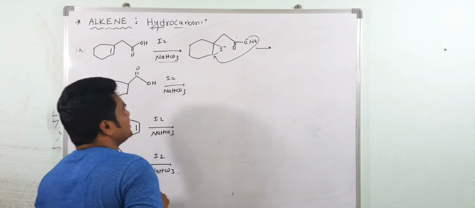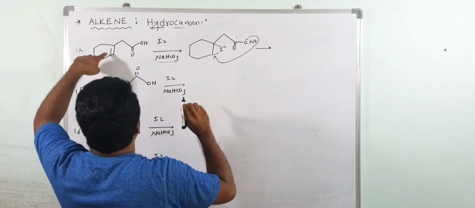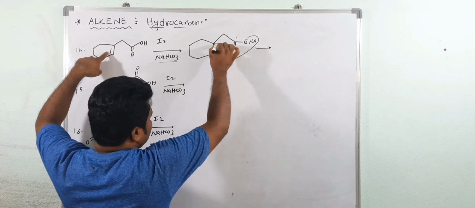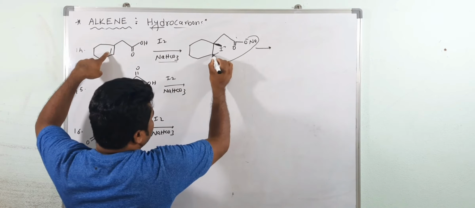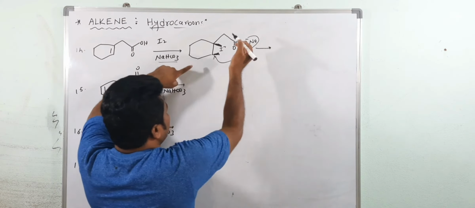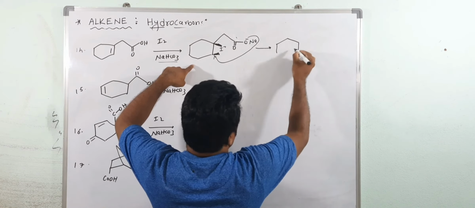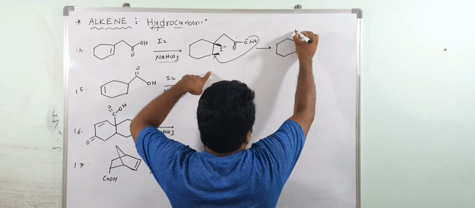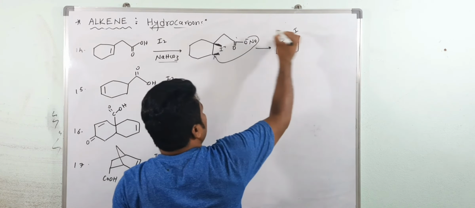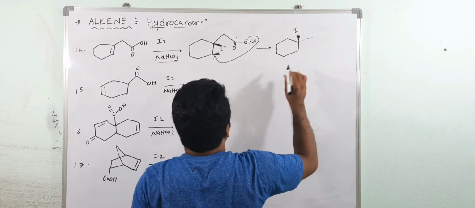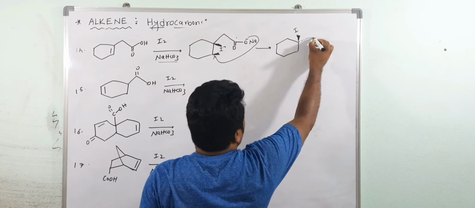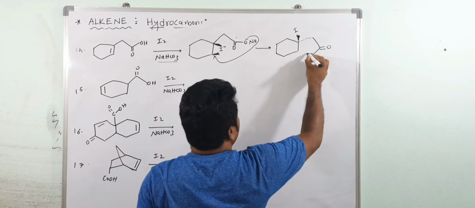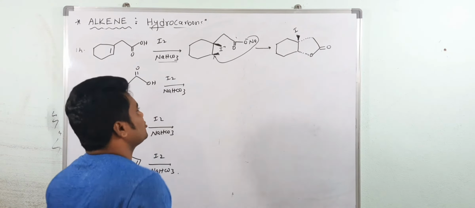Now if you want to see the stereochemistry, suppose it is above the plane, otherwise below the plane. I am considering it here above the plane. Suppose this is above the plane, the ring opens from below the plane. You can write the stereochemistry also. Here above the plane is iodine, so this bond would be below the plane. Are you getting my point? Now here this carbon, and this is the carbonyl group and its oxygen, and it forms the bond below the plane. So this is the actual product of this reaction.